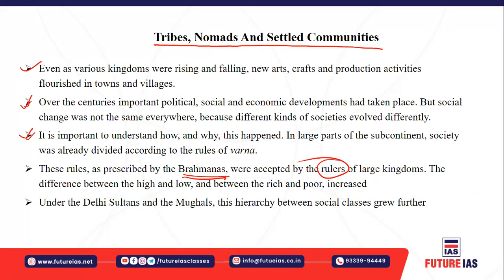There were also differences between rich and poor people, and this difference increased as time passed. Under the Delhi Sultans and Mughals, the hierarchy of different classes grew further because of changes in the societal structure, changes in the economic structure, and the grip of the Brahmanas on the rulers. The rulers followed and accepted the rules prescribed by the Brahmins.